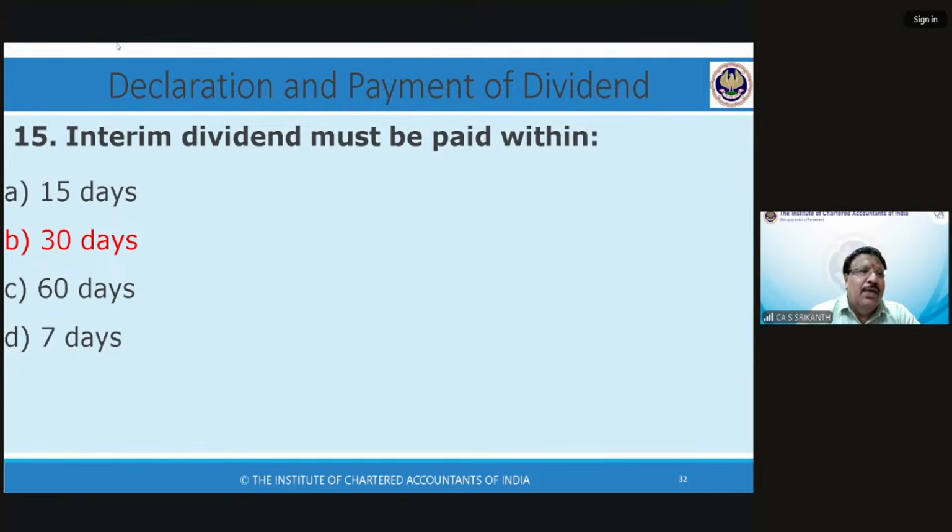But those who answered, see again, Riya Kareka, there are two different sevens. From the expiry of the 30th day, which is the last date for payment of dividend, you have to transfer it to the unpaid, unclaimed dividend account within 7 days. It will lie in the unpaid, unclaimed dividend for 7 years, 7 long years. On the expiry of 7 years, it has to be transferred to the IEPF.